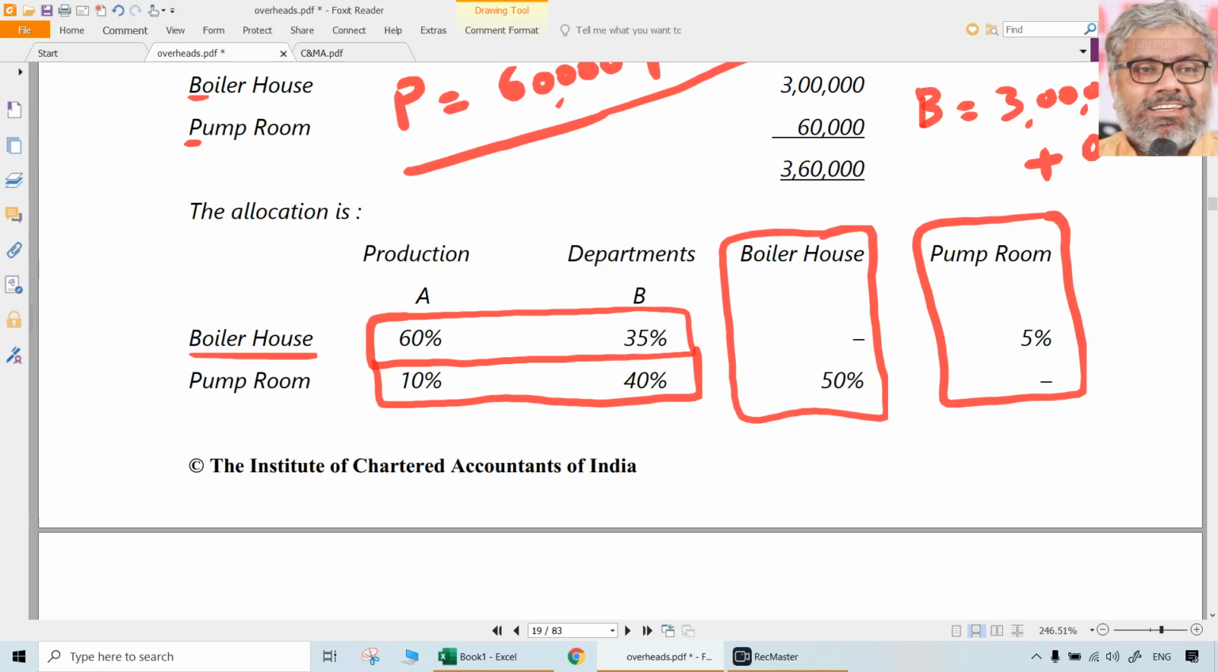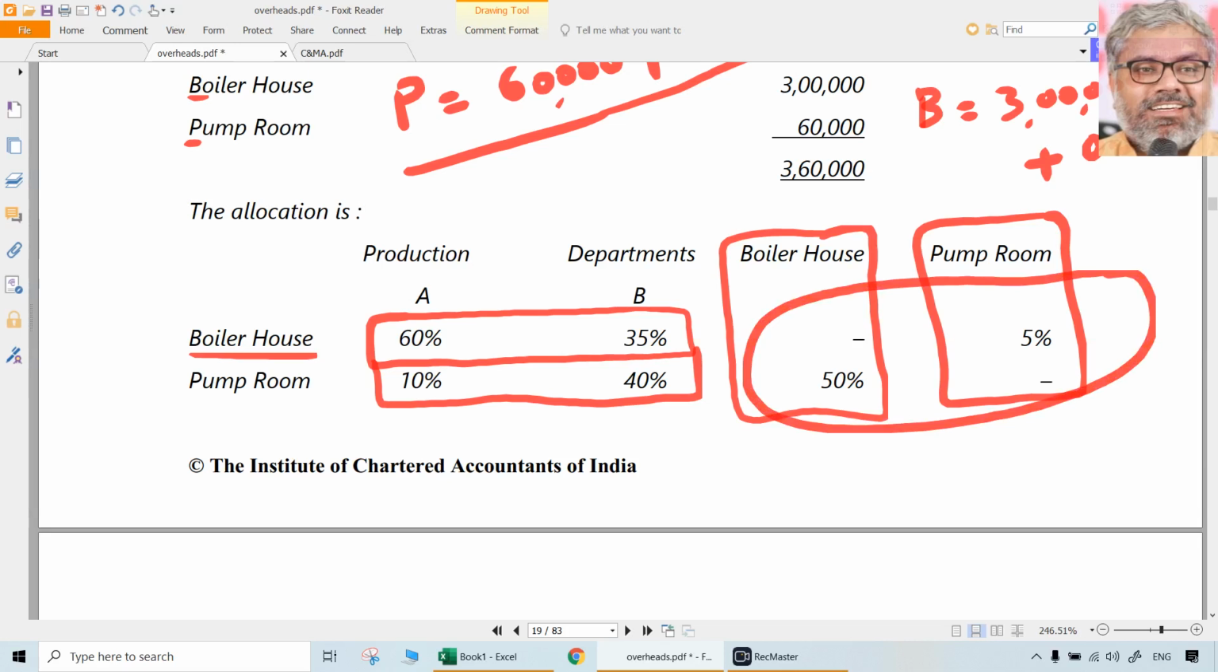Remaining 5% is already given to P, which we know in the form of P. So that 5% should be ignored. Same way, whatever P is there, in that 10% only should be given to A, 40% only should be given to B, because the remaining 50% already went to B. It was already part of B, which we already apportioned. So these percentages should be ignored while applying final apportionment calculations after we get B and P in this case,